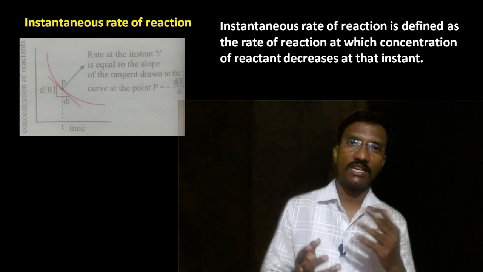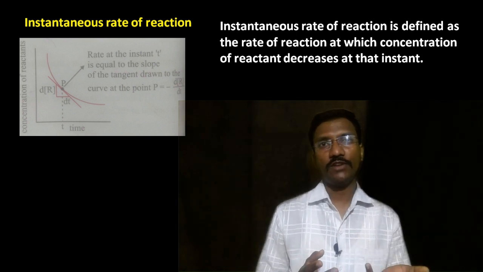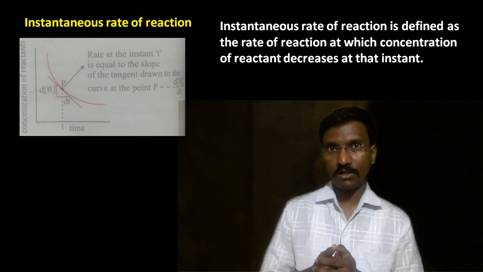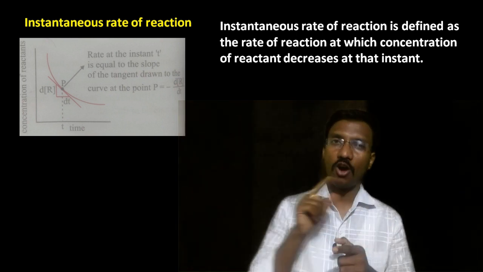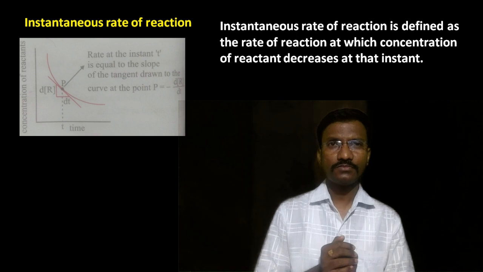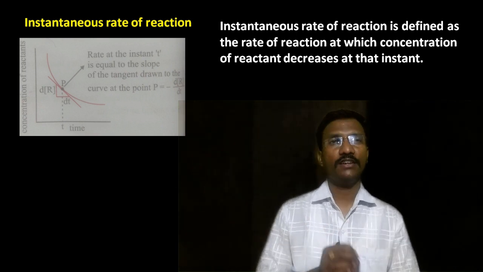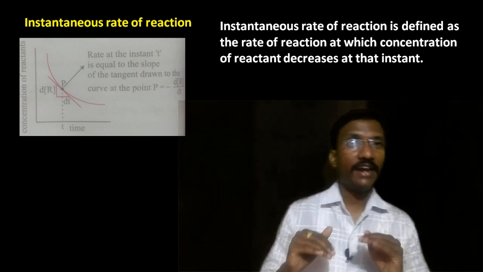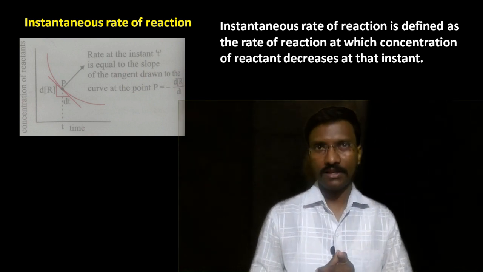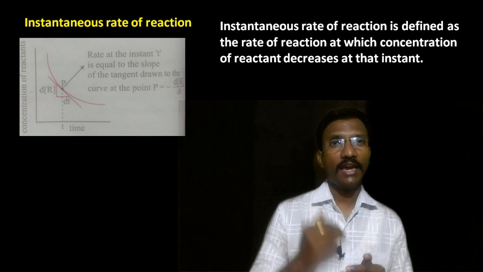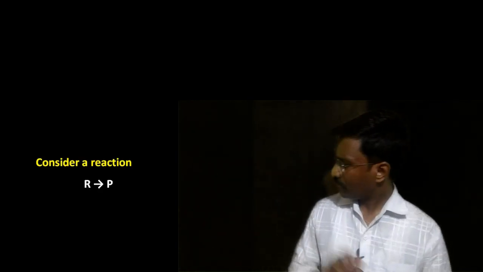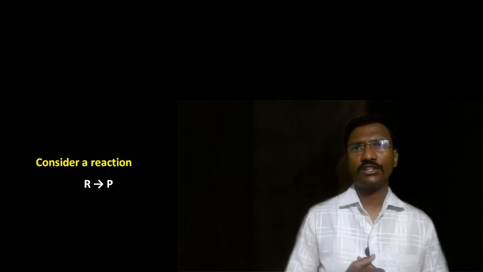So no doubt we can explain the instantaneous rate of reaction with respect to reactant or with respect to the product. But we should not forget that in every reaction the concentration of the reactant decreases and the concentration of the product increases. So based on that we are able to write the rate of reaction. You just look at this one. Particularly here, consider the general reaction.